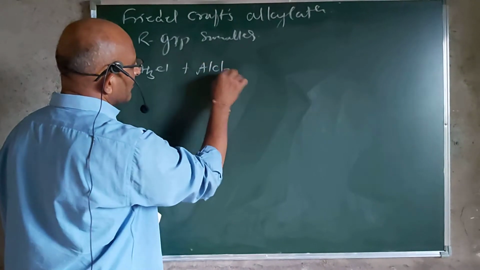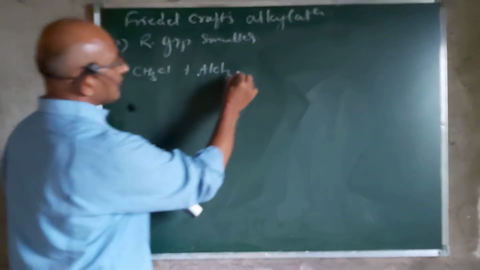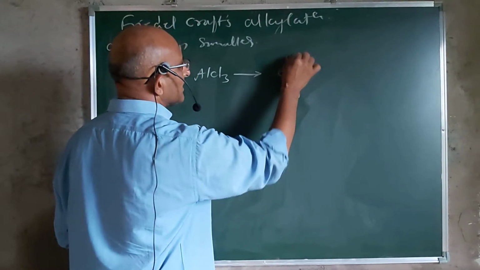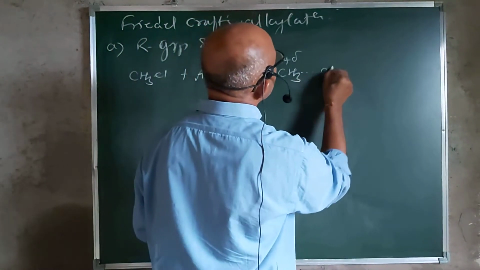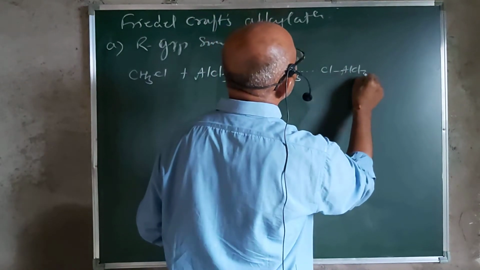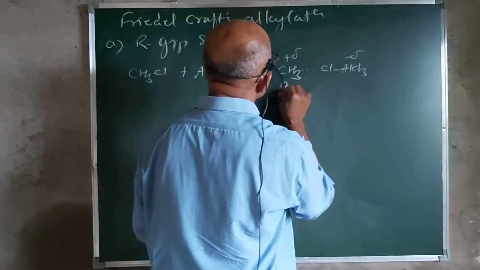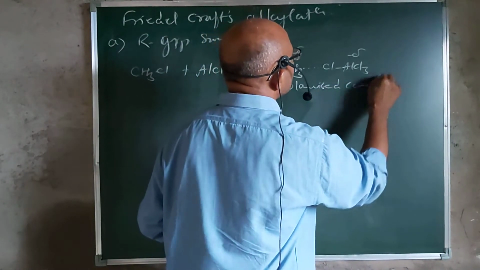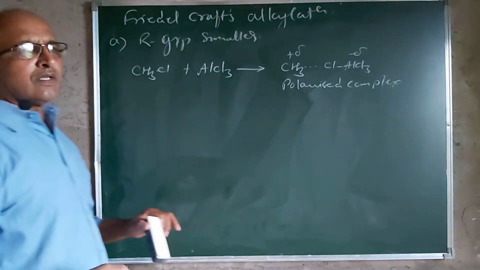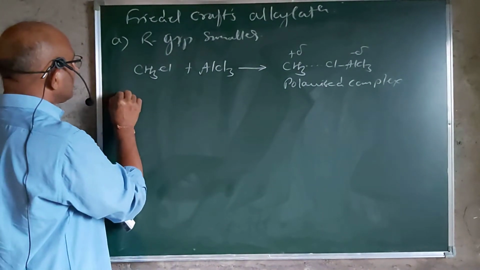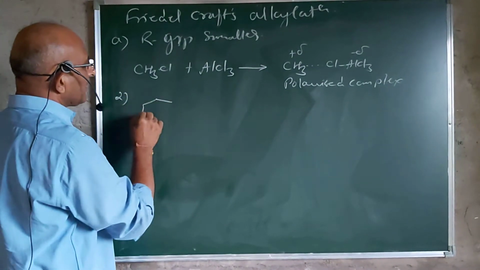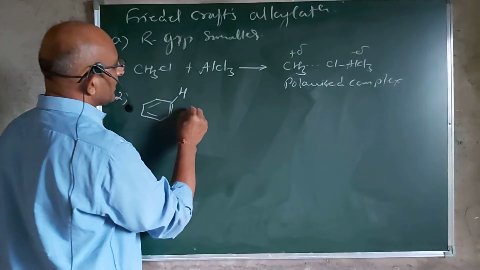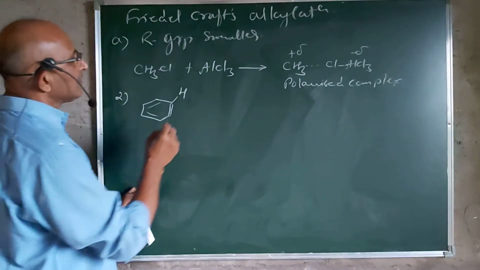Lewis acid, that is aluminum chloride. It will form a polarized complex, that is CH3 plus Cl AlCl3 minus. This is the polarized complex, and in the second step it will react with the benzene ring. When it reacts with the benzene ring, it forms a pi complex and then gets converted into a sigma complex.